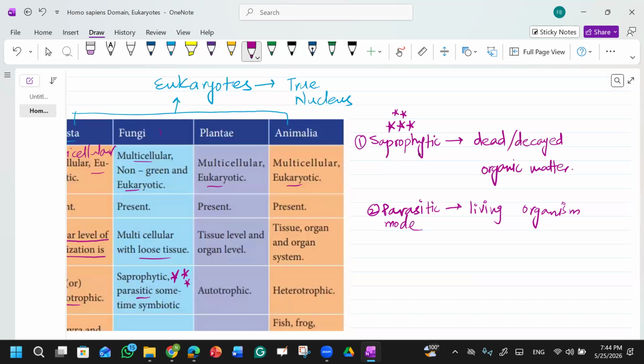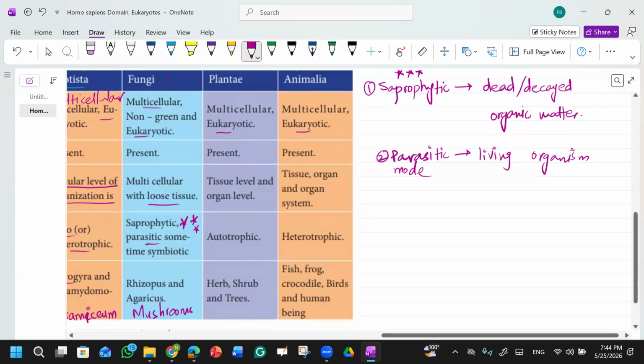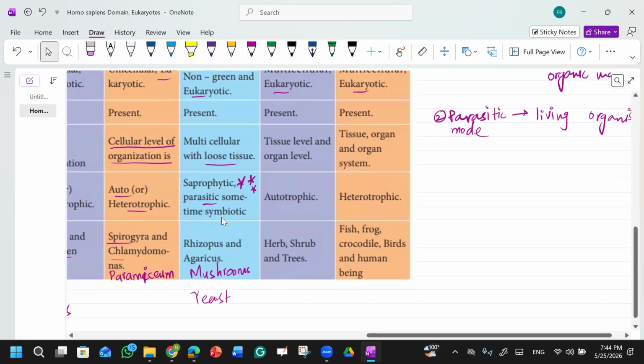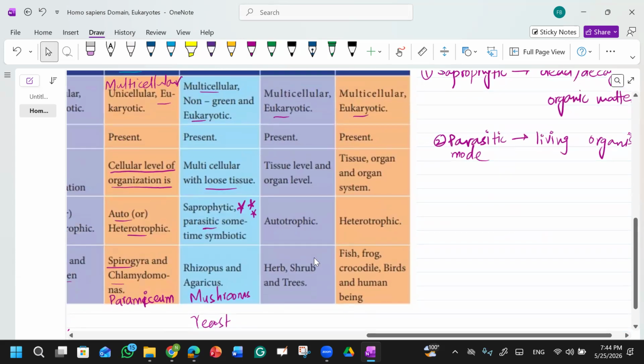They can rely on the organic matter of that particular organism. This is their first priority. The second priority is that they can attack living organisms as well, which is known as the parasitic mode of nutrition. Examples are rhizopus and agaricus, sometimes mushrooms, and yeast as well. They have mentioned that sometimes they are symbiotic as well.